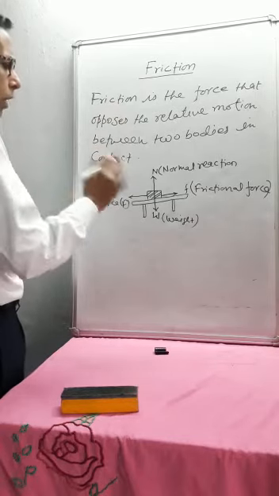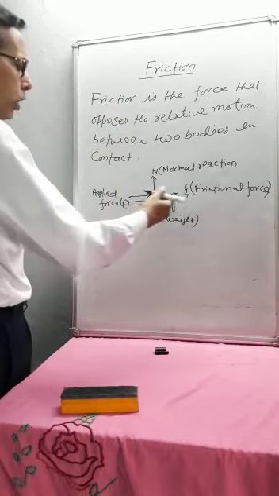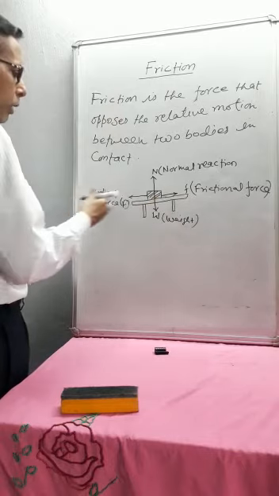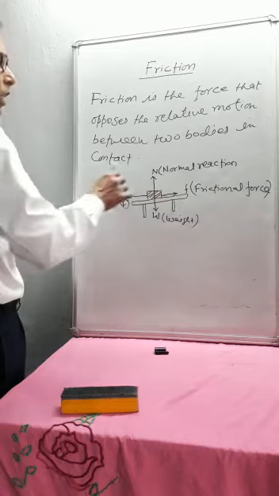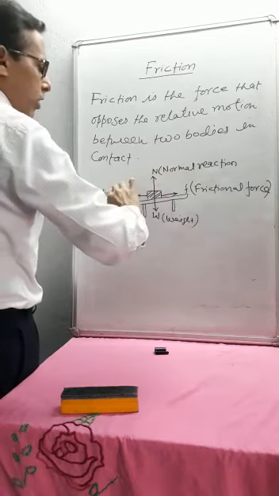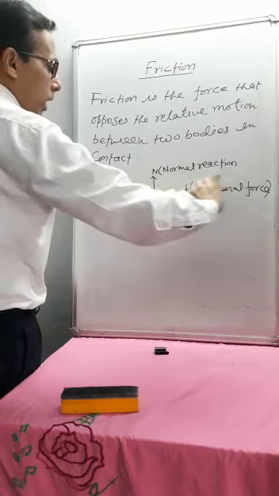Frictional force always acts in a direction opposite to the direction of motion. If the direction of motion is towards the left, then the direction of friction is just opposite, towards the right side.